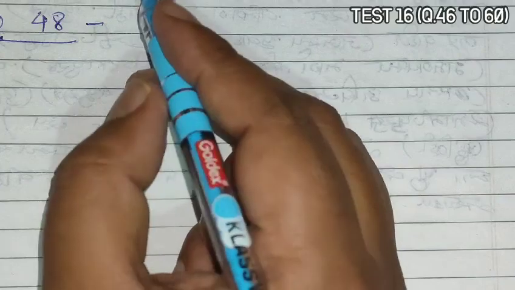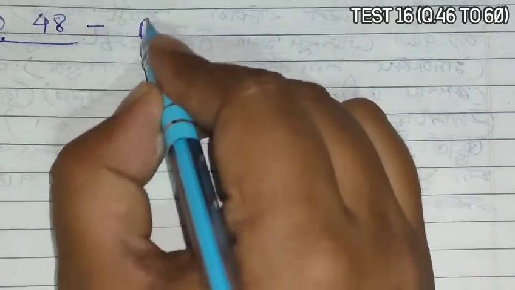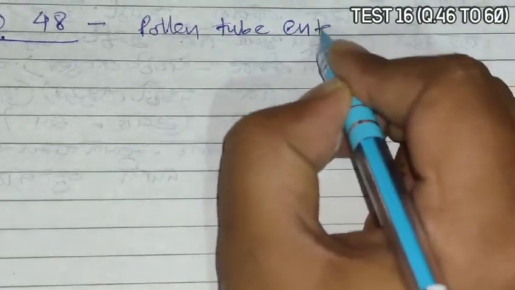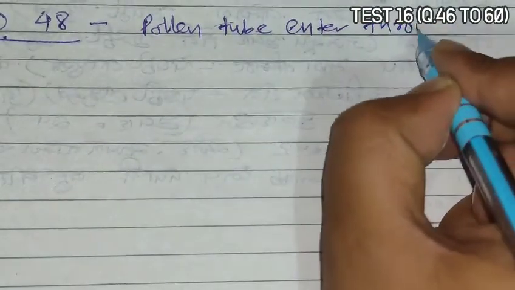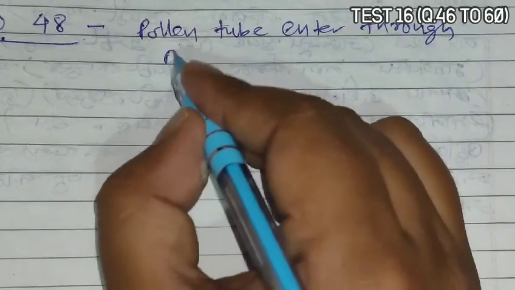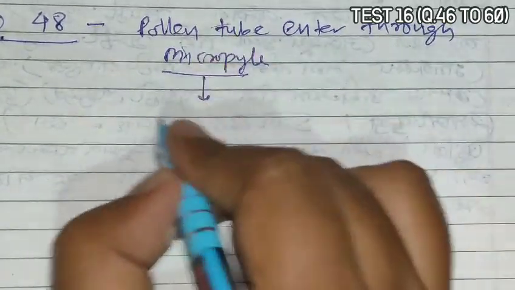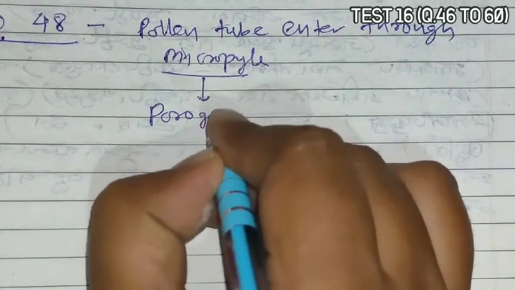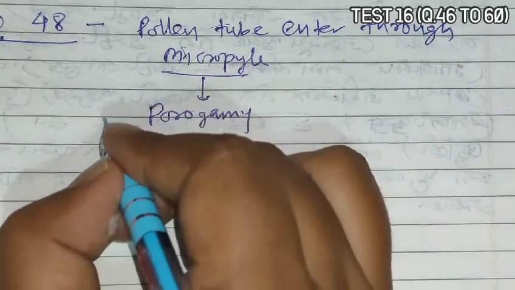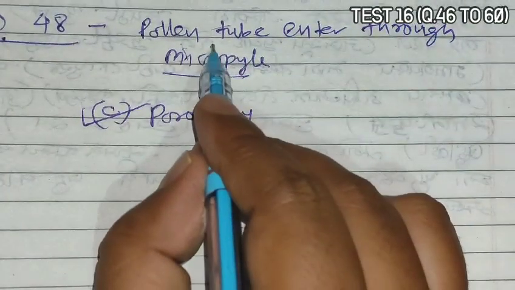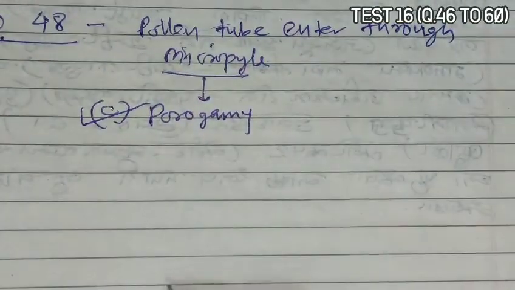Question 48. Question 48 asks, when the pollen tube enters through the micropyle, it is known as porogamy. So C is the correct answer, but we should understand the other options. Now we remember this is asking about the pollen tube entry within the ovule.